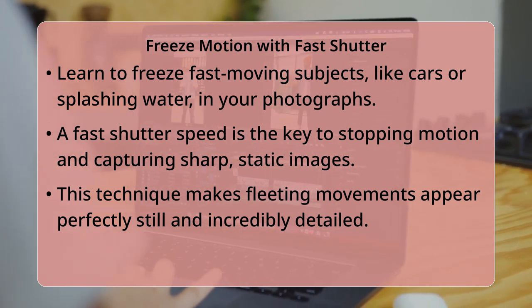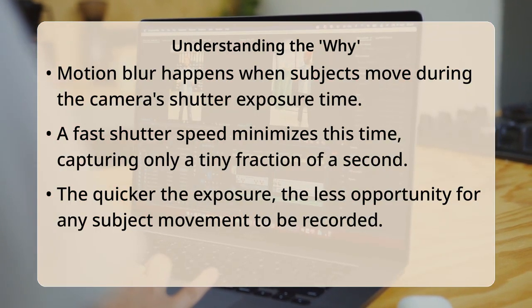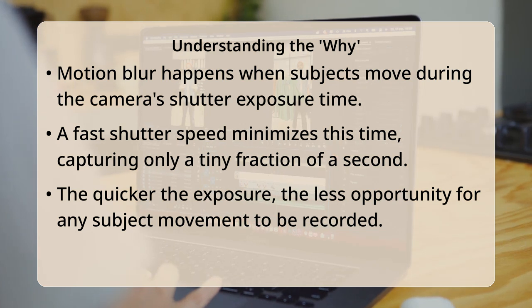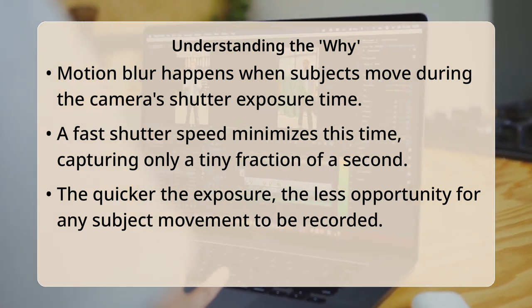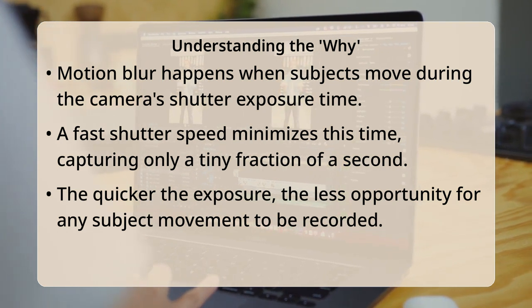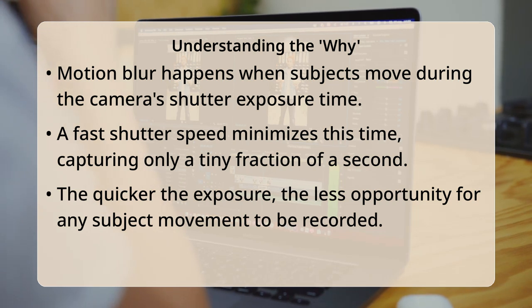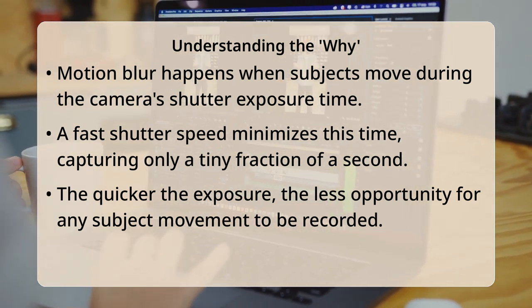Motion blur occurs when a subject moves significantly across the camera's sensor during the time the shutter is open. By drastically reducing that exposure time, a fast shutter speed minimizes any movement recorded, effectively making the subject appear stationary. Think of it like taking a very quick snapshot versus a longer glance. The quicker the glance, the less time there is for anything to change or move.